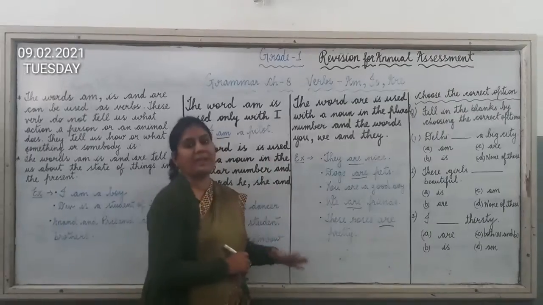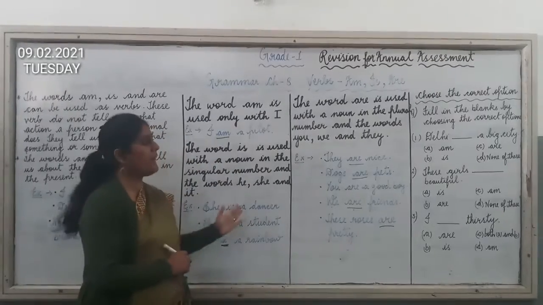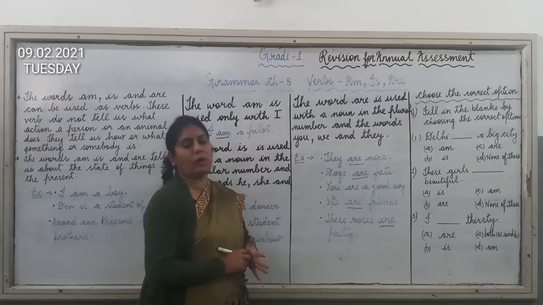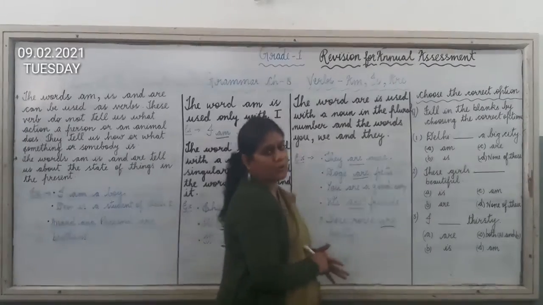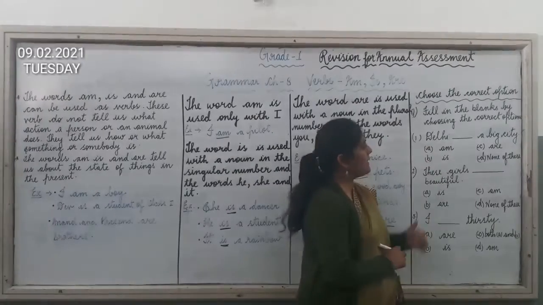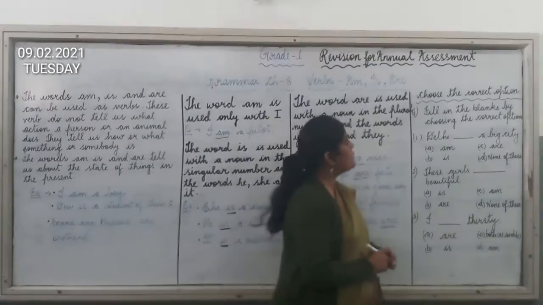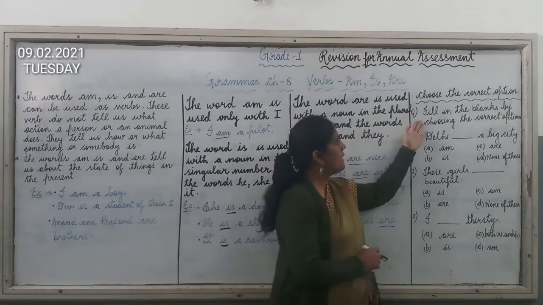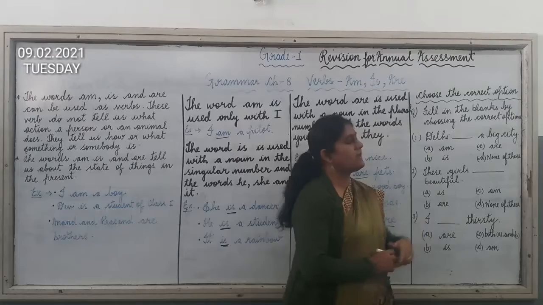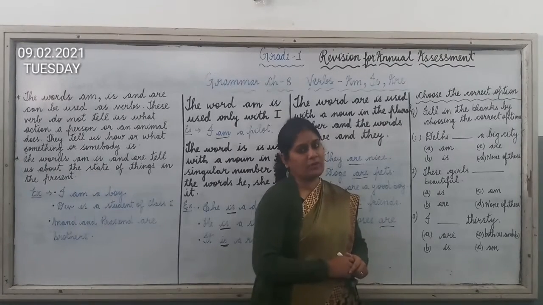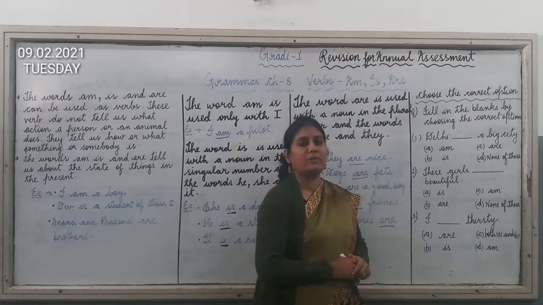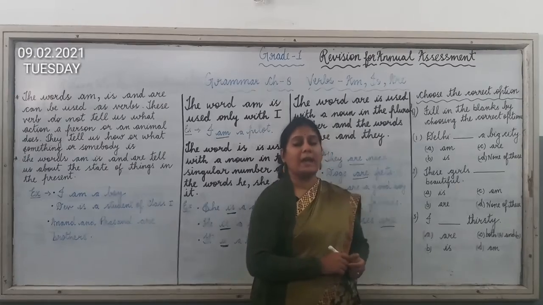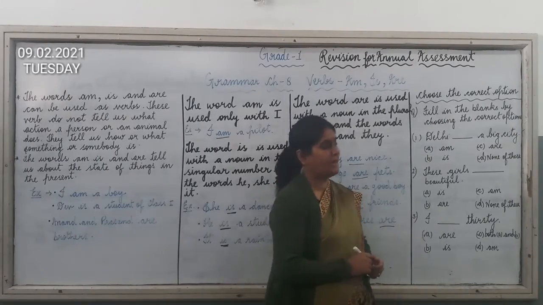So you have to understand the rules properly so that it becomes easier to solve these types of questions. Now let us understand these questions also. Choose the correct option. Fill in the blanks by choosing the correct options. 4 options are given to you. You have to read the sentence properly and choose the correct option for it.